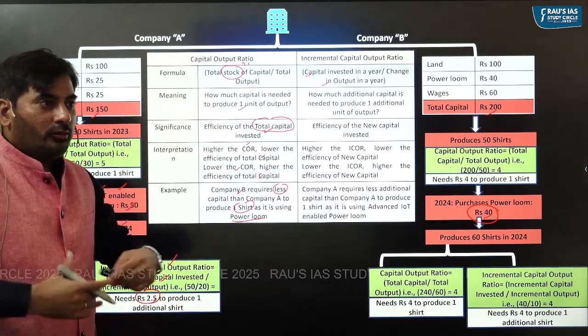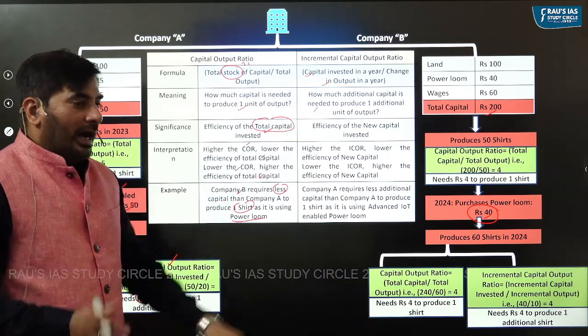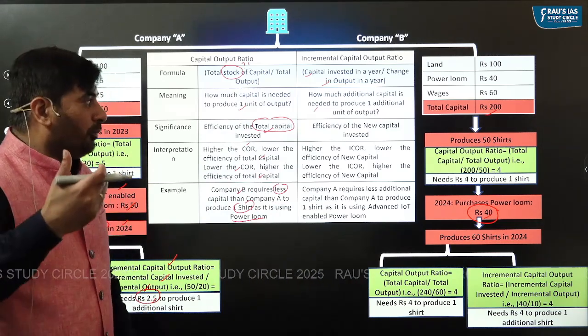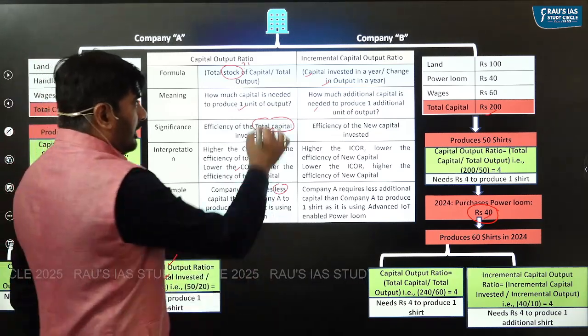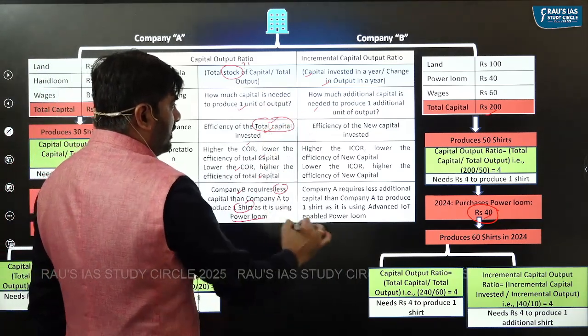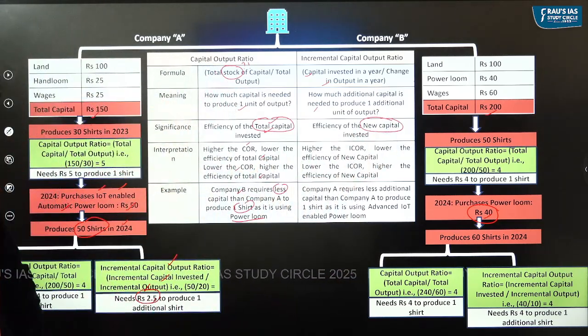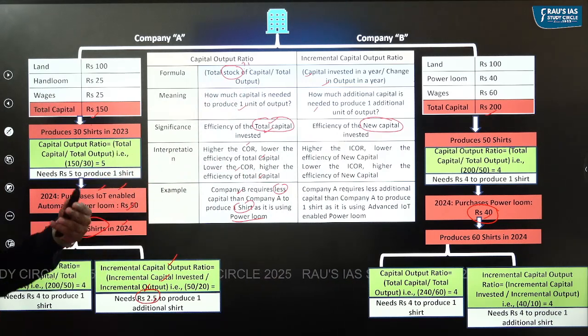Here the denominator is the change in the output. ICOR will tell us how much additional capital is required to produce one additional unit of output. COR measures efficiency of total capital. ICOR measures efficiency of the new capital. The higher the ICOR value, the lower the efficiency of new capital.